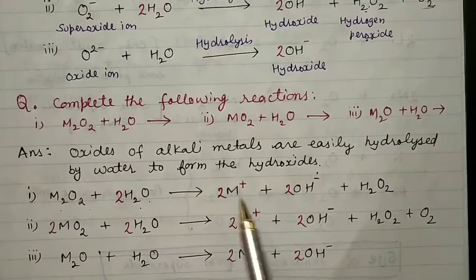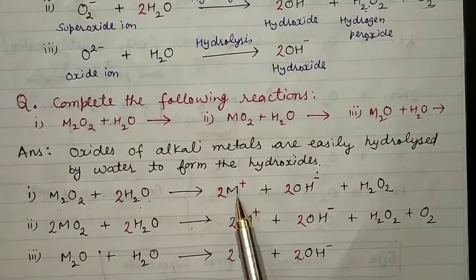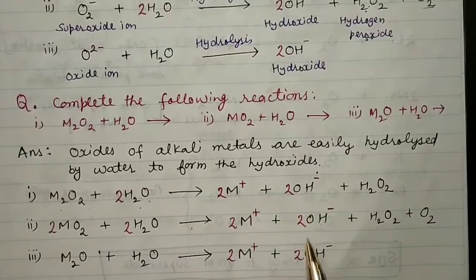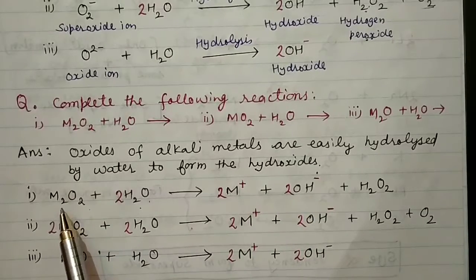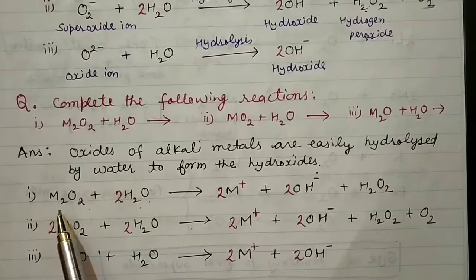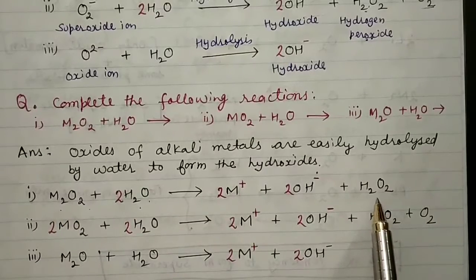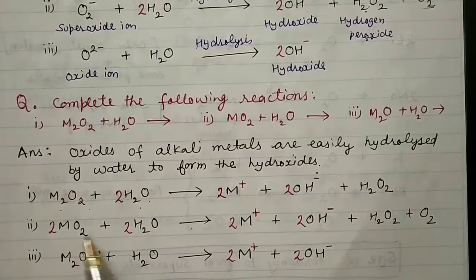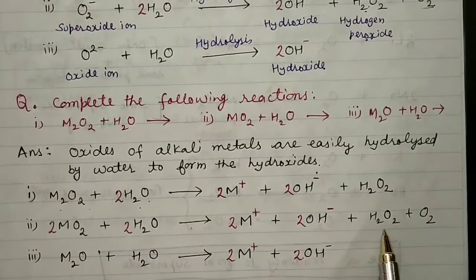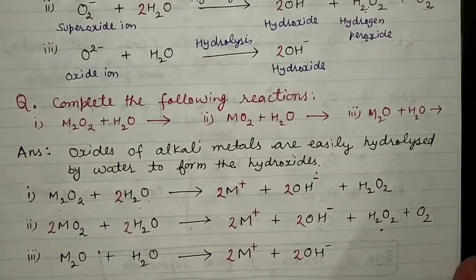So likewise we get the metal ions along with the hydroxide, and in case of peroxide, we are left with hydrogen peroxide. In case of superoxide, we get hydroxide along with H2O2 and O2. But in case of oxide, we are left with hydroxide only, right? So this is the question based on oxide hydrolysis.